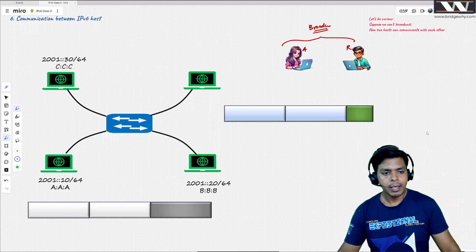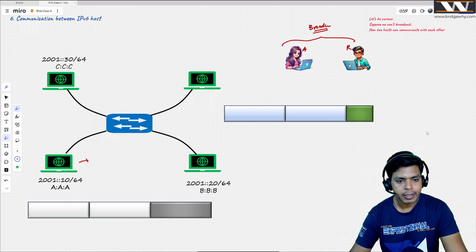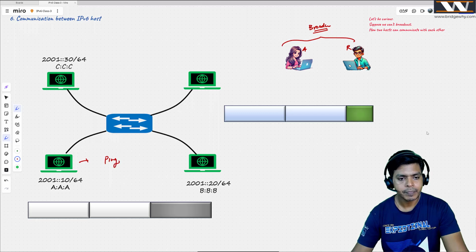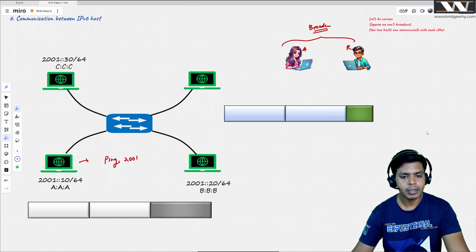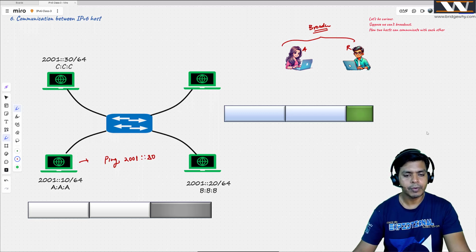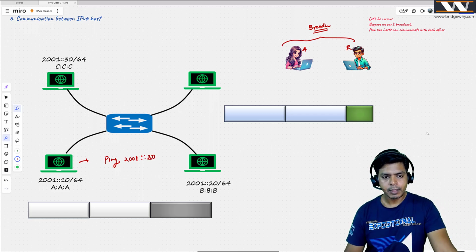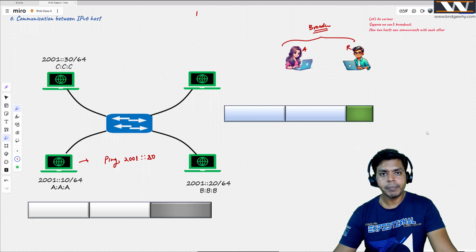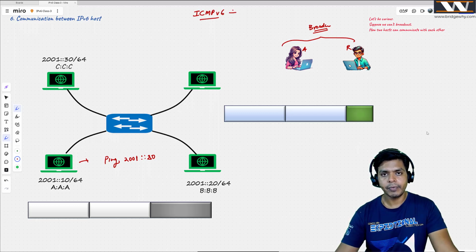See, I am writing ping here, ping to 2001 colon 20. What will be happening here? We do not have ICMP here, but the next version of ICMP in IPv6 is ICMP version 6. At which layer it works? It works at layer 3.